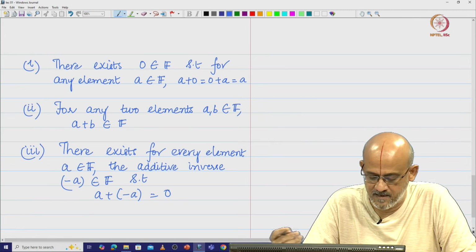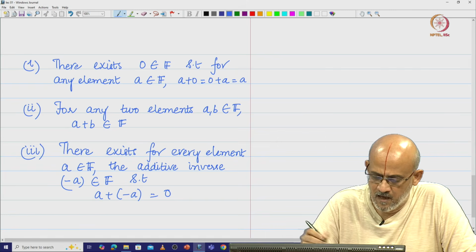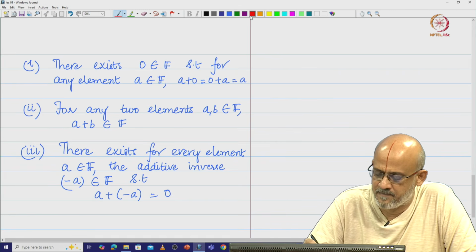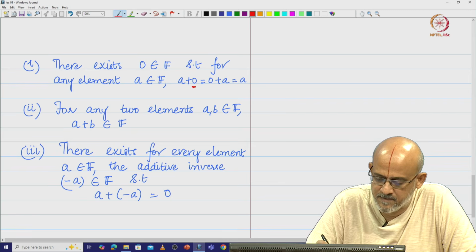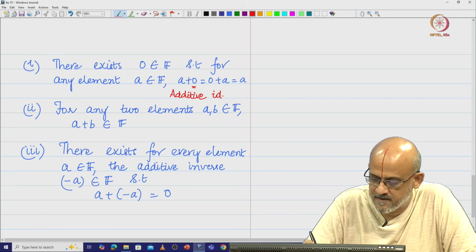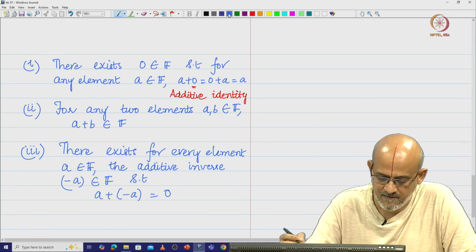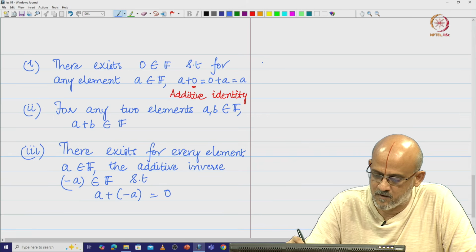So, this 0, whatever we have written, A plus 0 is equal to A, this 0 is basically called your additive identity element, additive identity, right.